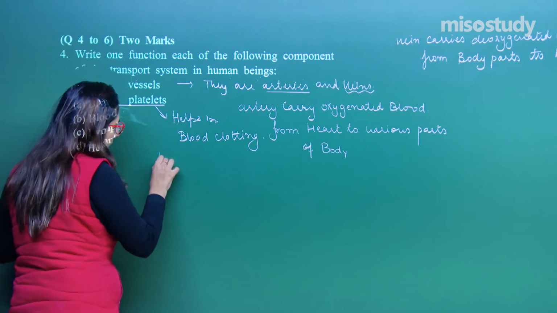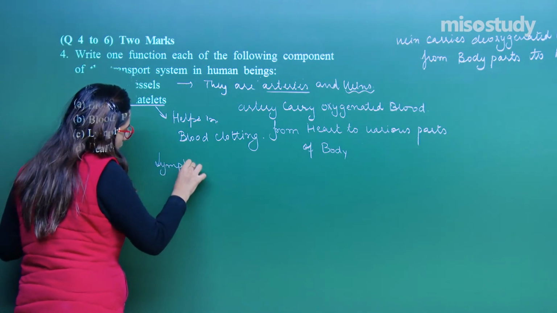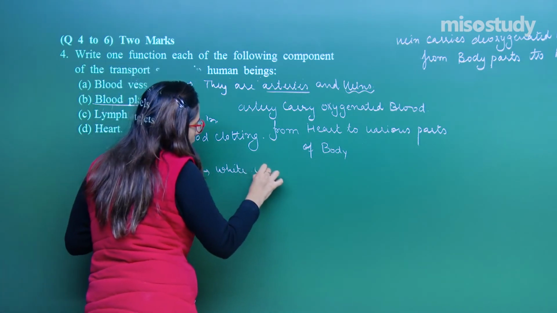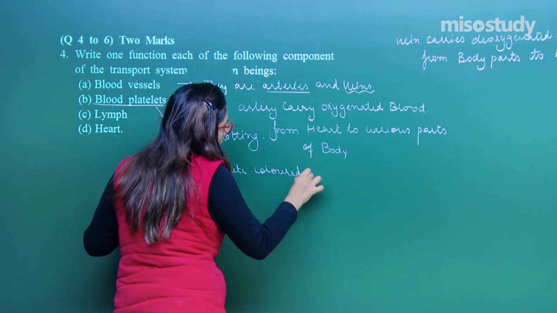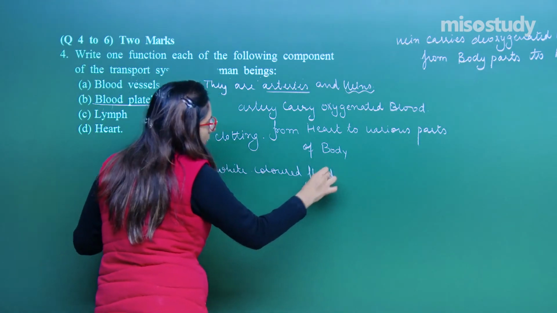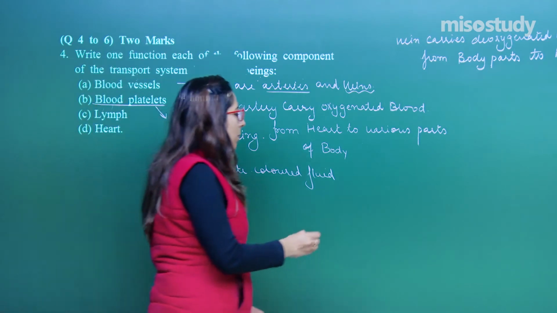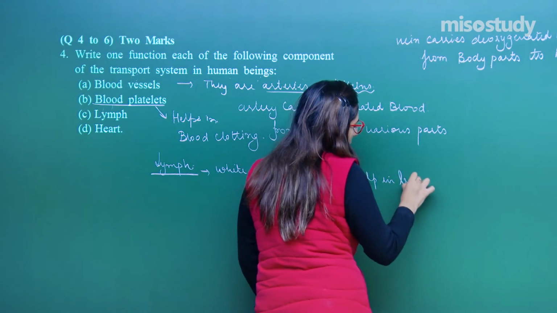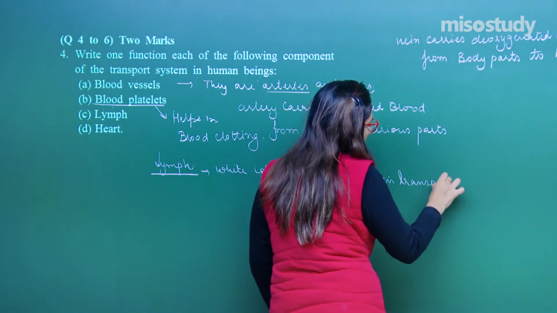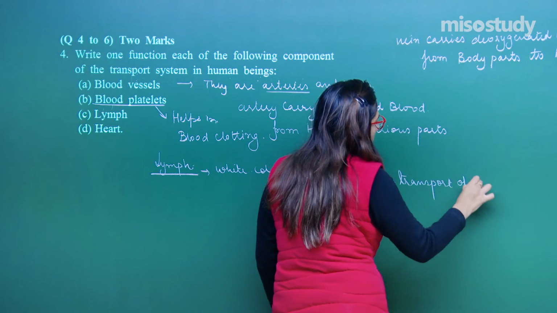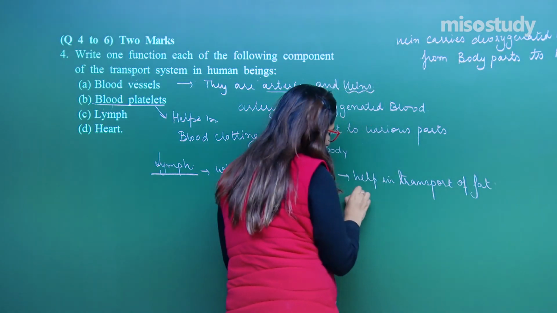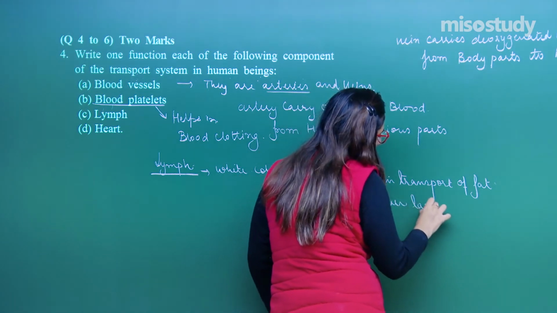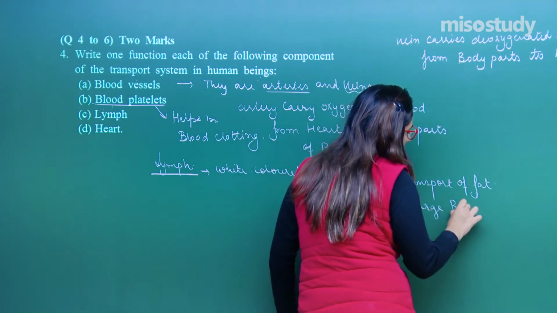So, what is a lymph? Lymph is a white colored fluid. What is the function? It helps in transport of fat and other large biomolecules.